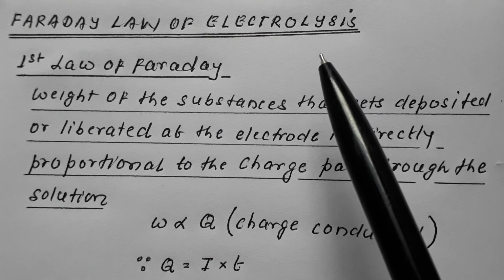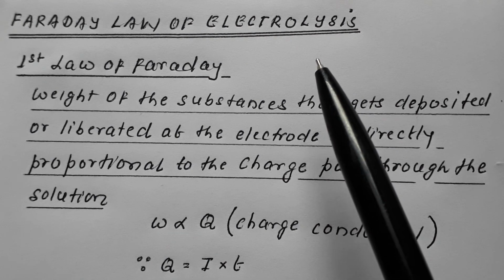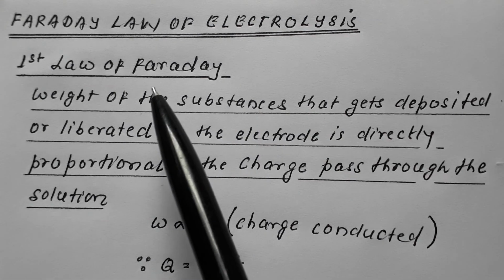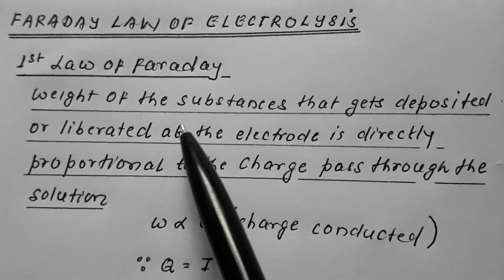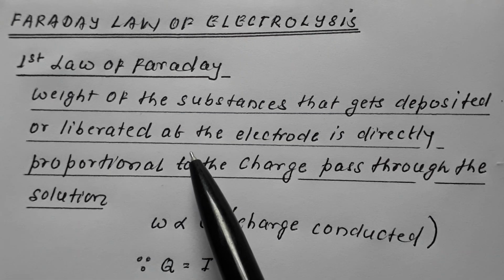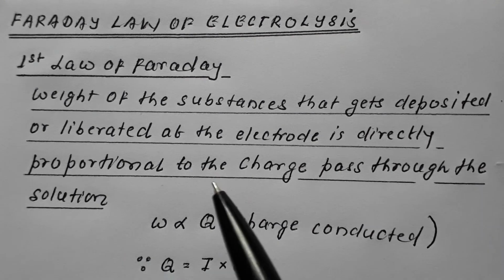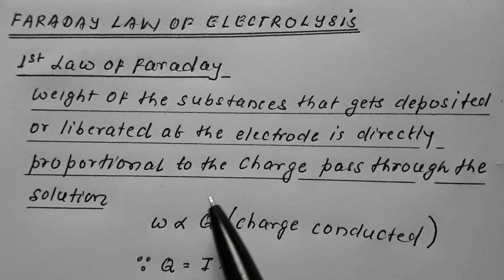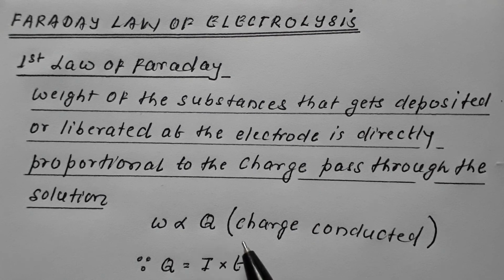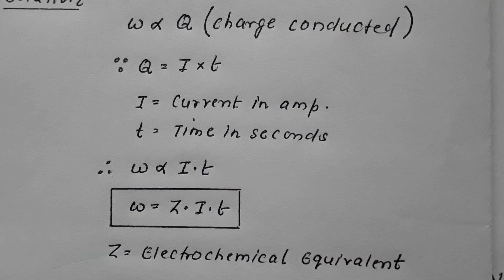There are two such laws which are complementary to one another. In the first law, which we have already discussed, it has been said that the weight of the substance that gets deposited or liberated at the electrode during electrolysis is directly proportional to the charge conducted through the solution. That is, W is directly proportional to Q.